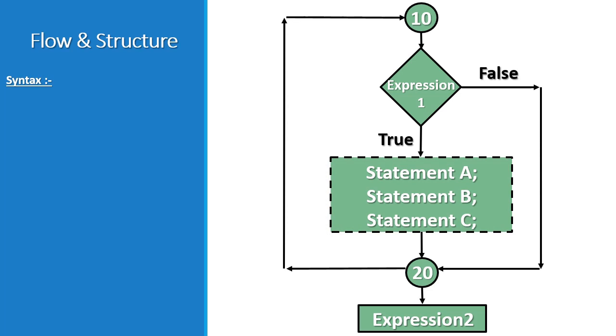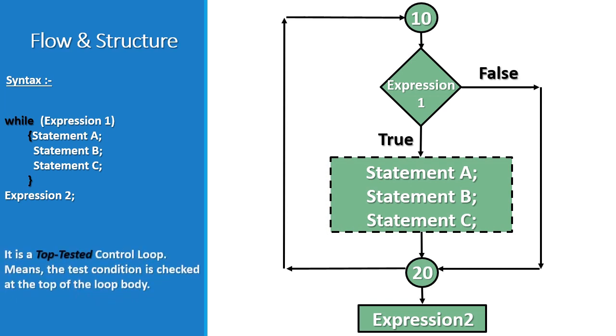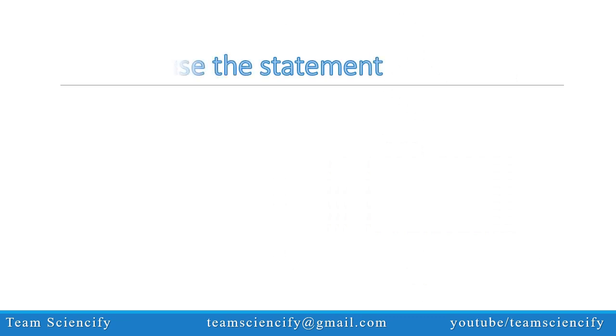The general syntax of the while loop is: while, inside the opening and closing brackets, expression 1. Inside the curly braces, statement A, statement B, statement C. Then expression 2. It is a top tested control loop, meaning the test condition is checked at the top of the loop body. Let's see some ways to use the while loop statement.